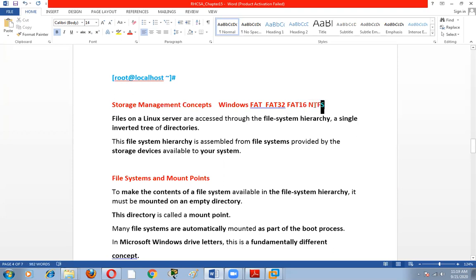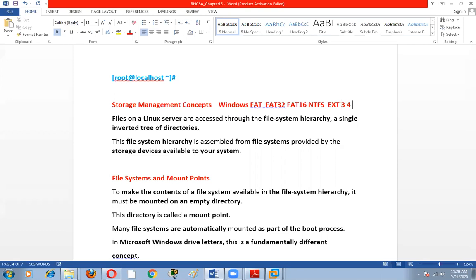It can be NTFS. NTFS means New Technology File System. FAT means File Allocation Table. It uses 16-bit and it uses 32-bit. In Windows, these file systems are used. While in Linux, what type of file system will you use? ext3, ext4. So these are the file systems that are used in Linux.